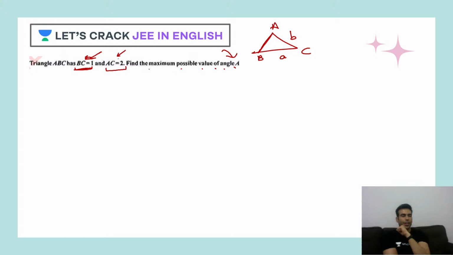Come on, Manas. If you need any hint, you can just ask. You can look for the hint. Manas, if you need any hint, you can just let me know.